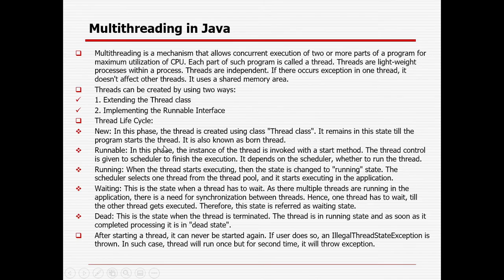Okay, these are the two ways. And the five different life cycle states of a thread: it will start with new, then it will be runnable, running, and sometimes you need to wait, and once the thread execution is over, it will go to the dead state, right? And in case it started once, it cannot be started again. In case we do so, obviously one run will be successful, and on the other run an illegal thread state exception error will be displayed.